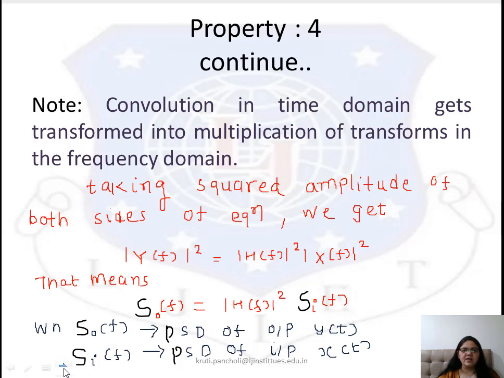Now we take the square of that amplitude. So modulus of Y(f) squared is equal to modulus of H(f) squared into modulus of X(f) squared. But what is Y(f) squared? It's the PSD of the output y(t). And what is X(f) squared? It's the PSD of the input x(t). So what we have is S_o(f) equal to modulus of H(f) squared times S_i(f).